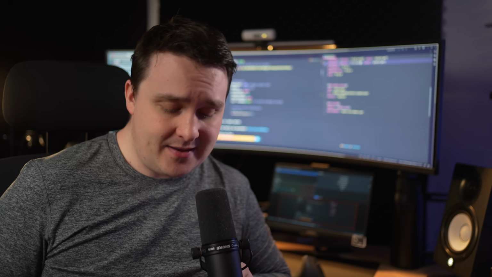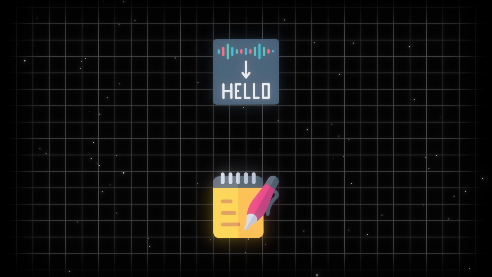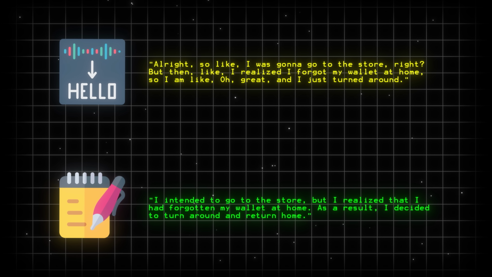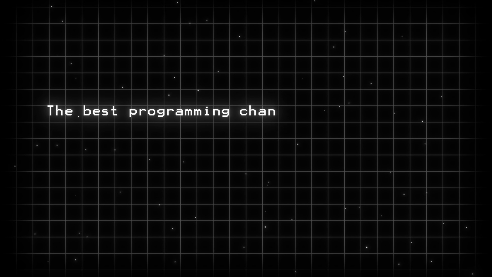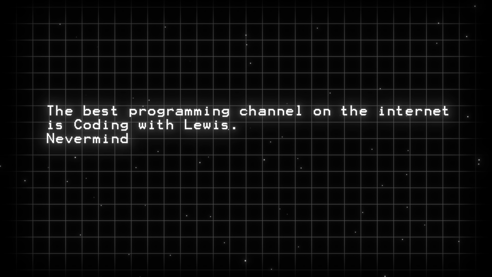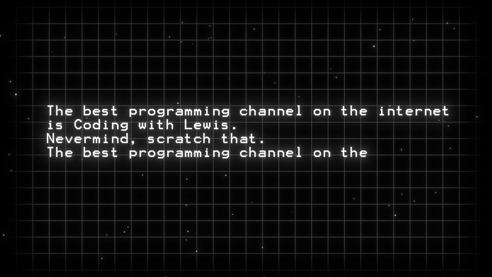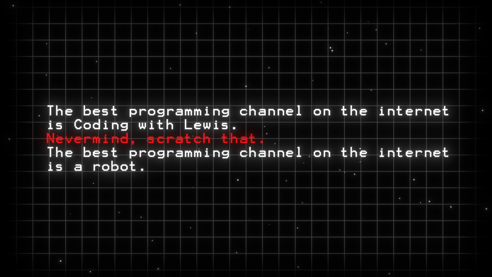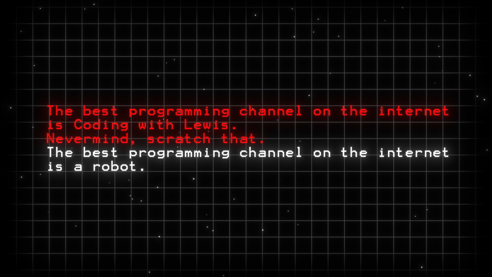Now, this is cool and all, but we basically just reinvented what already exists on an iPhone. I can't, for the life of me, speak normally, especially in a live setting, which is why I read scripts for my videos. I would rather the dictation feel like it's a note taker that can help you format what you're saying rather than just inputting and outputting whatever. So an example, the best programming channel on the internet is Coding with Lewis. Never mind, scratch that. The best programming channel on the internet is a robot. Ideally, I would want a system that could understand that, never mind, scratch that, is to remove the previous line to give me whatever else.